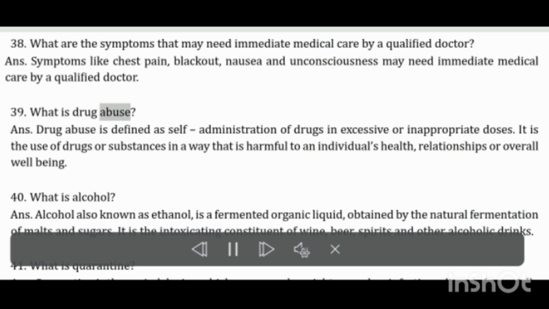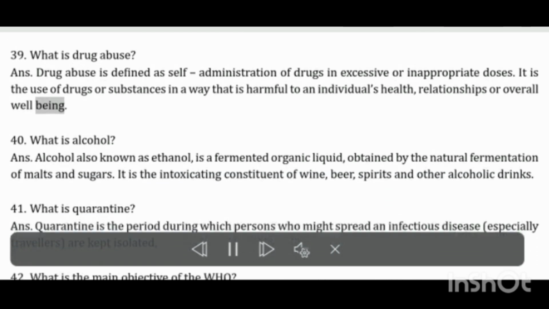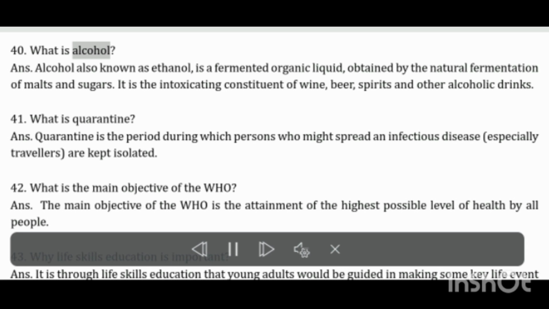What is drug abuse? Drug abuse is defined as self-administration of drugs in excessive or inappropriate doses. It is the use of drugs or substances in a way that is harmful to an individual's health, relationships or overall well-being. What is alcohol? Alcohol, also known as ethanol, is a fermented organic liquid obtained by the natural fermentation of malts and sugars. It is the intoxicating constituent of wine, beer, spirits and other alcoholic drinks.